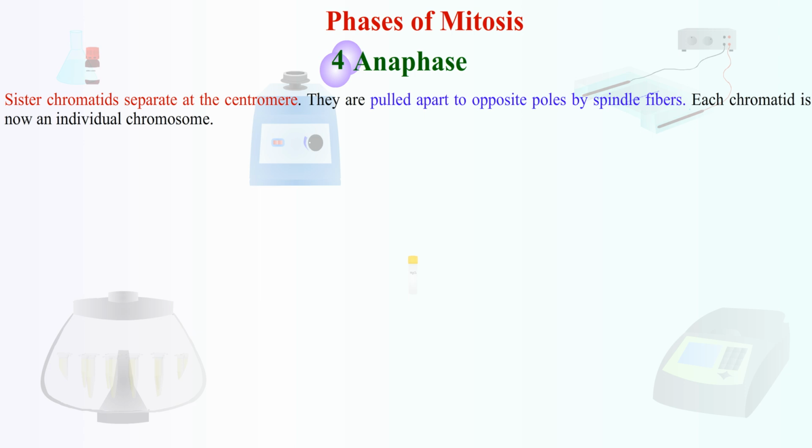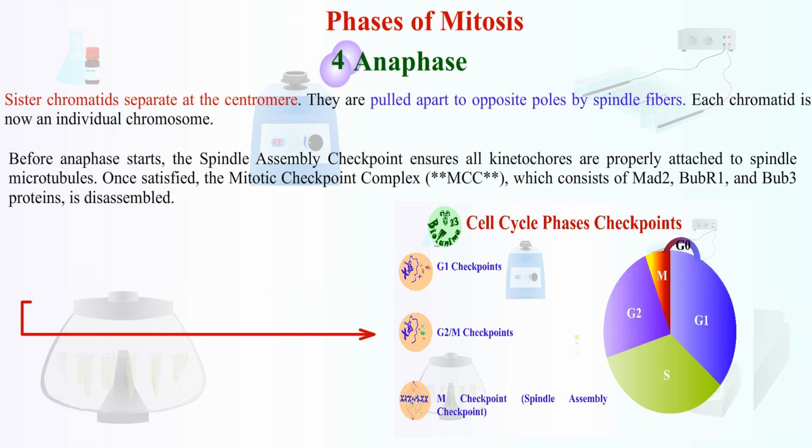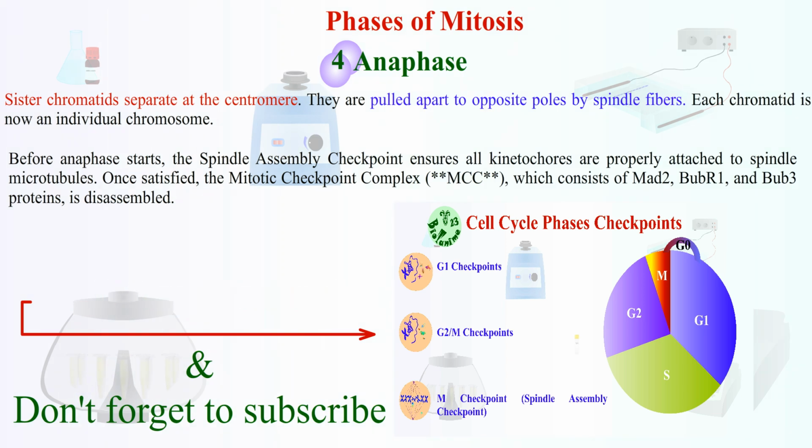4. Anaphase. In anaphase, sister chromatids separate at the centromere. They are pulled apart to opposite poles by spindle fibers. Each chromatid is now an individual chromosome. Before anaphase starts, the spindle assembly checkpoint ensures all kinetochores are properly attached to spindle microtubules. Once satisfied, the mitotic checkpoint complex, which consists of MAD2, BUBR1, and BUB3 proteins, is disassembled.